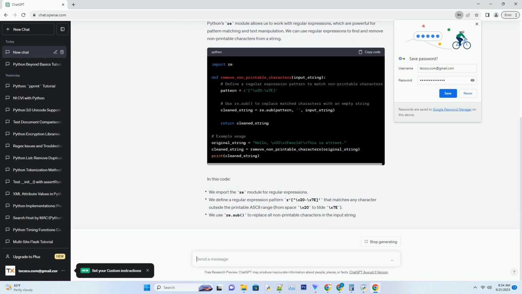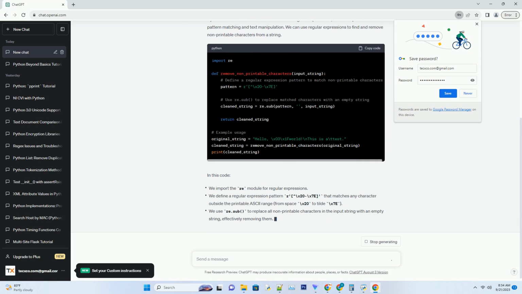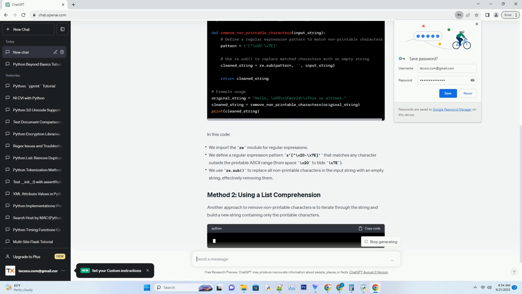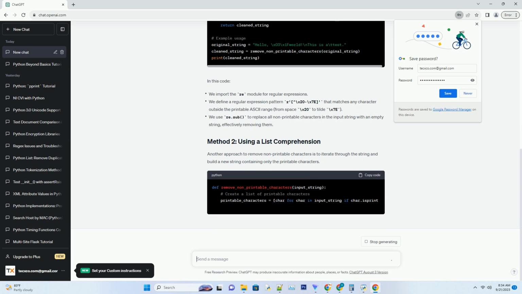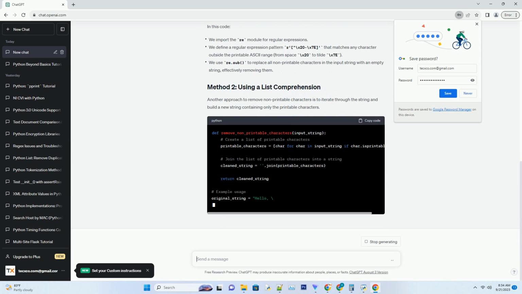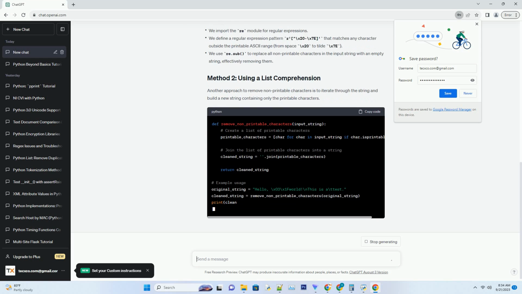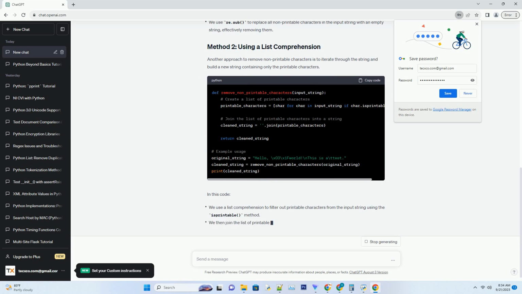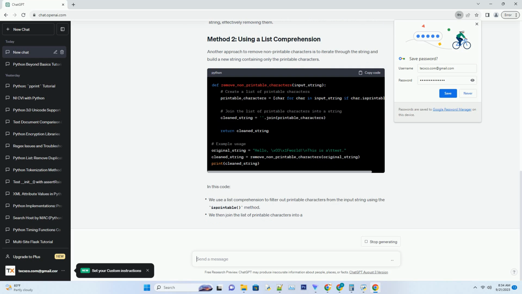Python's re module allows us to work with regular expressions, which are powerful for pattern matching and text manipulation. We can use regular expressions to find and remove non-printable characters from a string. In this code, another approach to remove non-printable characters is to iterate through the string and build a new string containing only the printable characters.